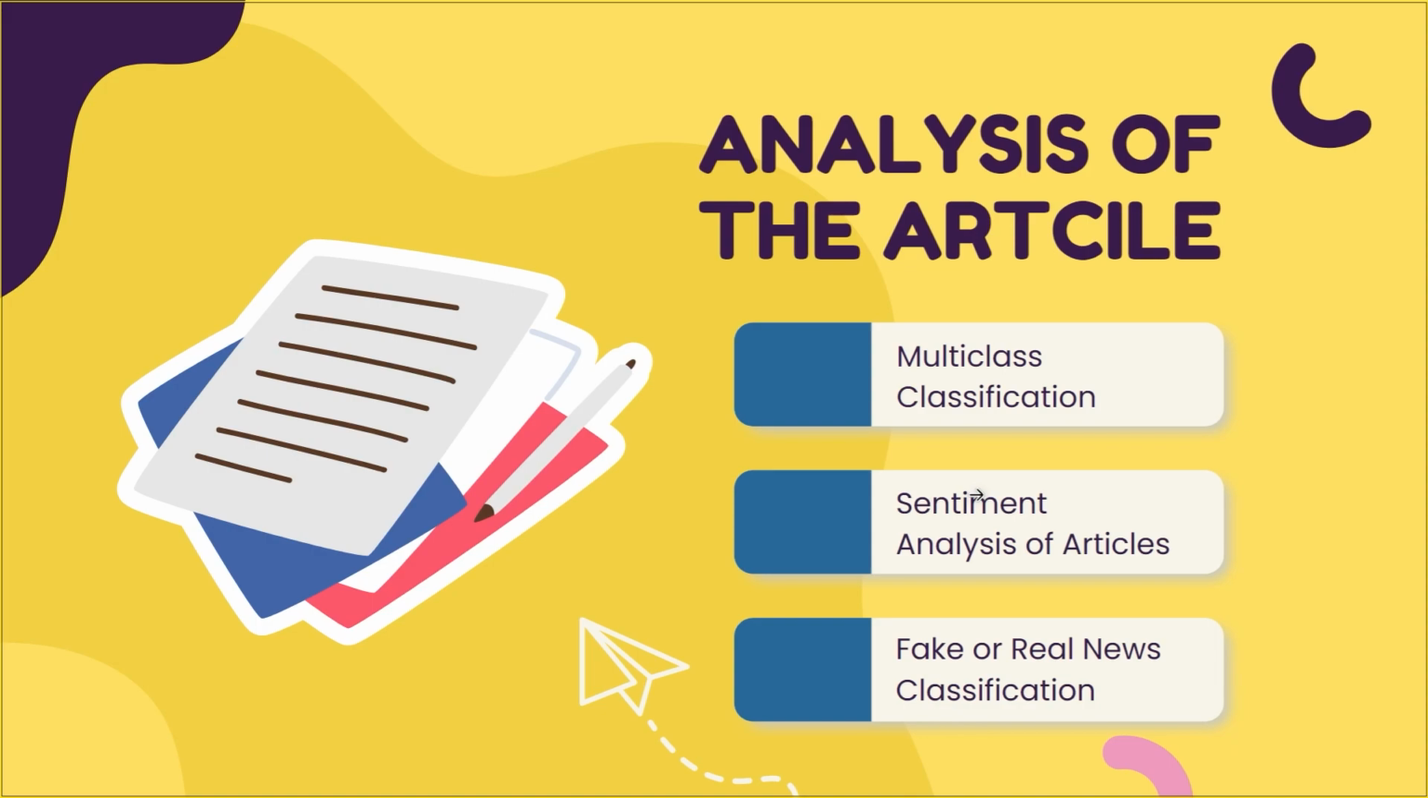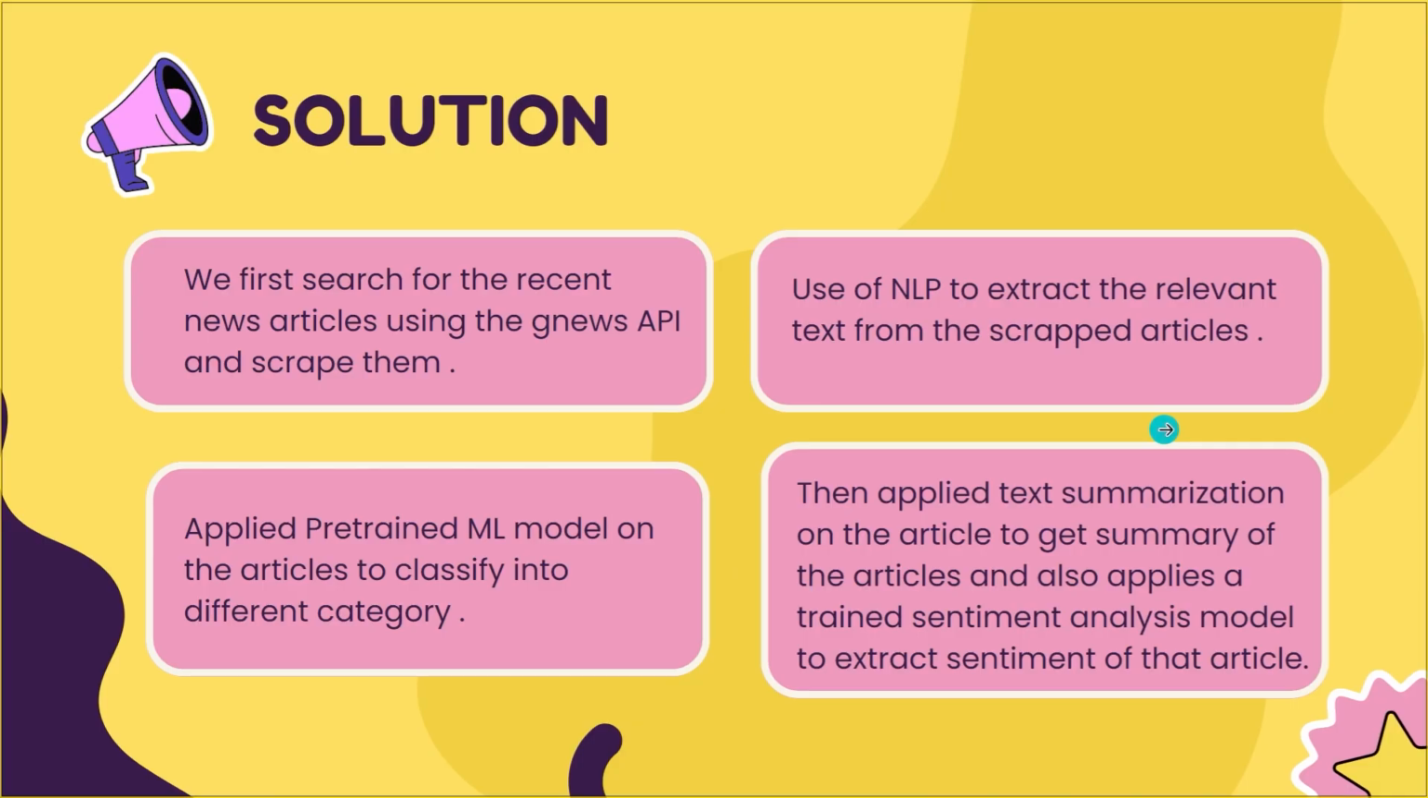Our third way is to classify the text as fake or real news, which is very helpful to know whether the news is misinformation or not. Our solution is that we first search for recent news articles using the GNews API and scrape them. We use NLP to extract the relevant text from the scraped articles. Then we apply trained models like the DistilBERT model for multi-class classification and the BERT model for fake or real news classification, and we also summarize the articles.